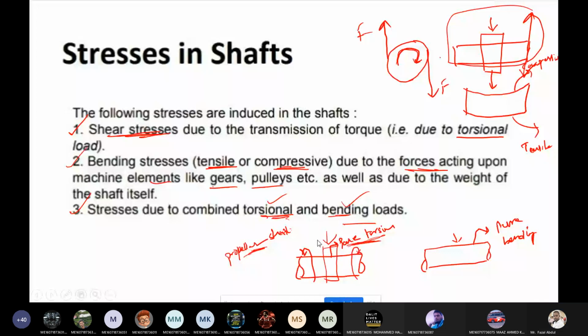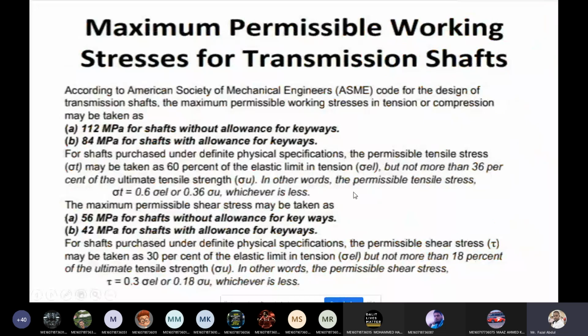Now the next topic is the maximum permissible working stresses for the transmission shaft. Working stresses are design stresses; permissible working stress is nothing but design stress. In the first unit we studied allowable stress, design stress, working stress. This is the maximum working stress for the transmission shaft.